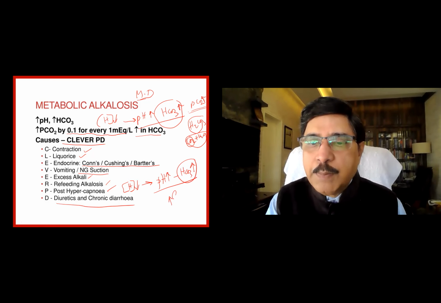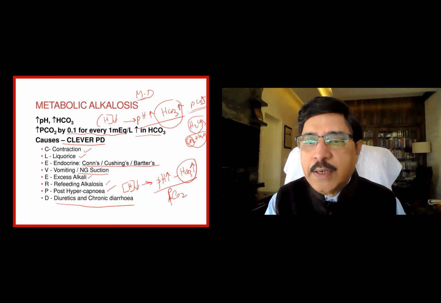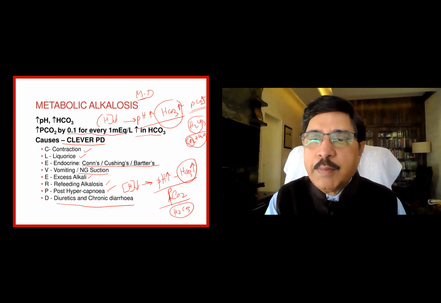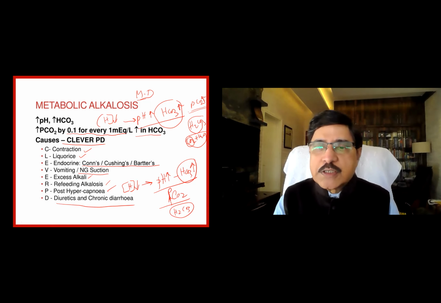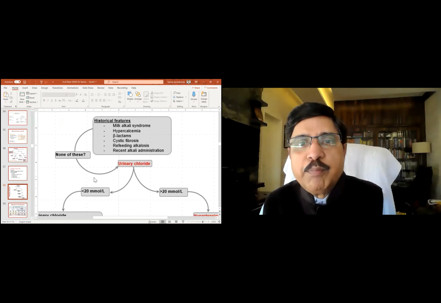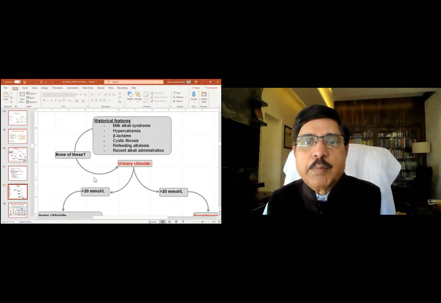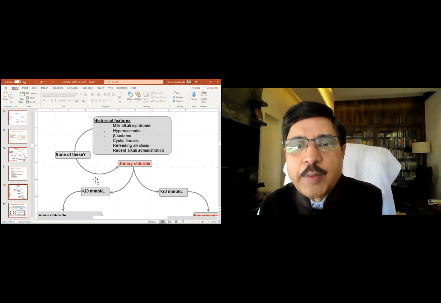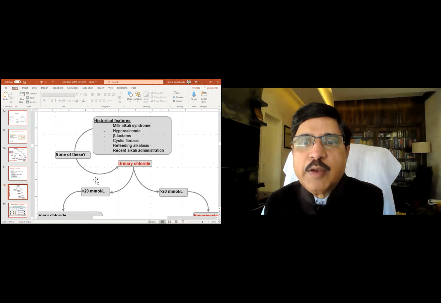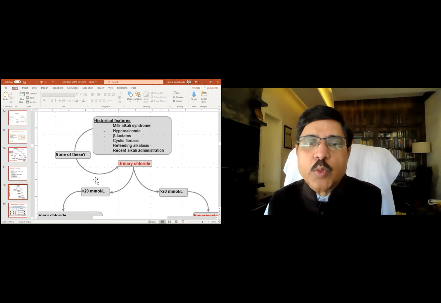Secondarily, there is a depression of respiration and retention of carbon dioxide, and the PCO2 increases. That increases the carbonic acid to correct the bicarbonate there. This is a secondary variable. Historical features: milk alkali syndrome, hypercalcemia, beta-lactam antibiotics, cystic fibrosis, refeeding alkalosis, recent alkali administration either by vein or orally.